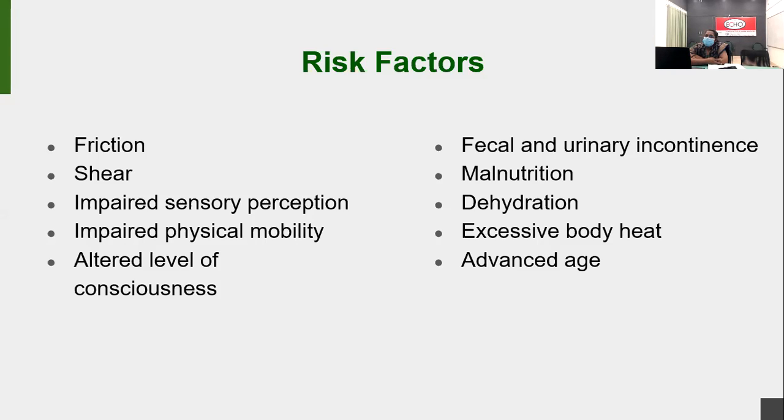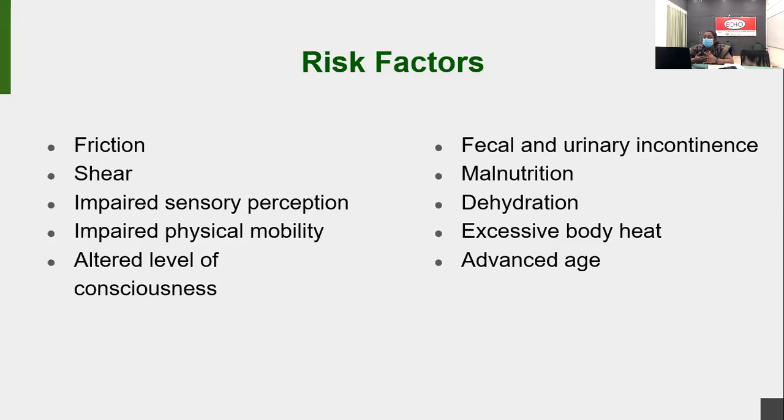And the second one is shear. Shear means for obese patients, there is usually a chance of slipping downwards. When we bring them back to their normal position, we need more people to move the patient from downwards to upwards. Usually we apply more pressure on their body, so there is a chance of breakdown of the tissues. If you put the patient in the same position, we don't know whether damage to the skin or the underlying tissues has happened or not. So if you put the patient in the same position, there is a chance of development of pressure ulcer.